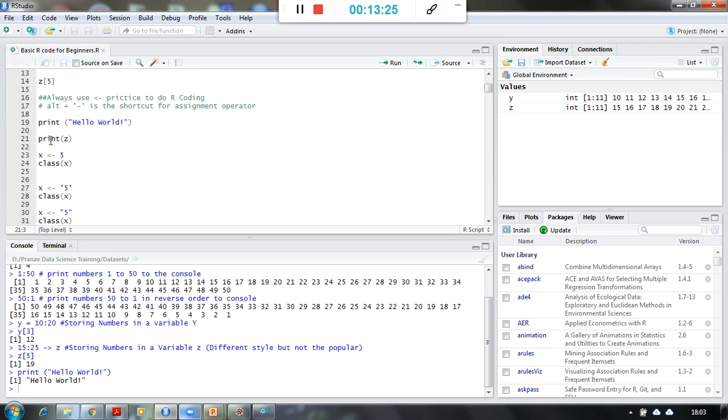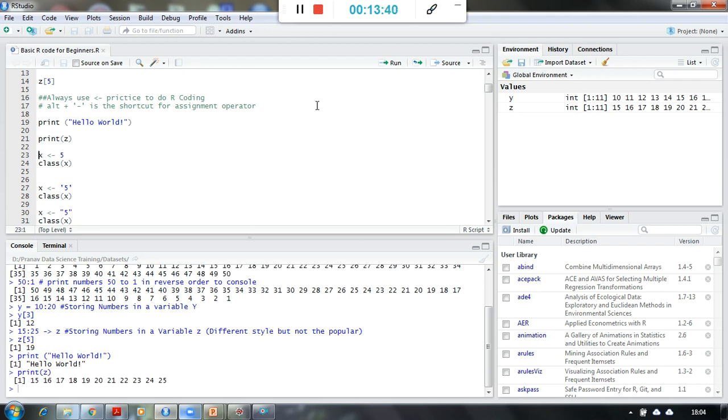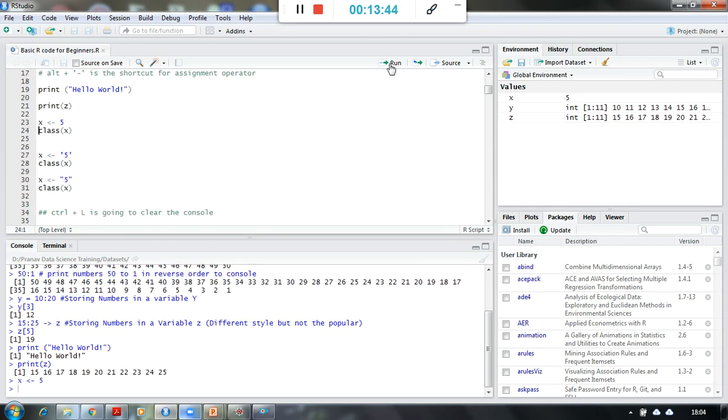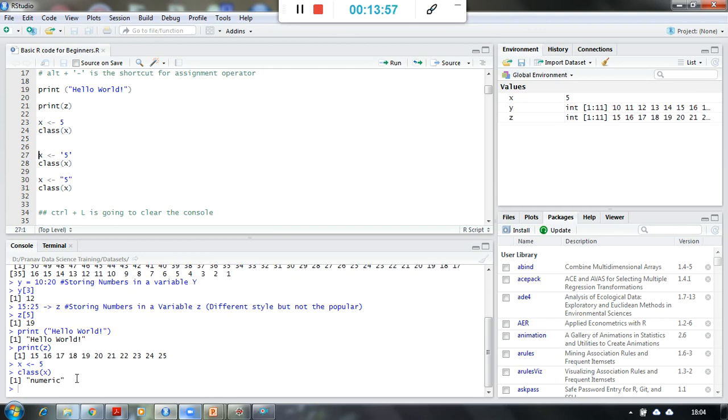Similarly, I can print any variable values into the console. If I use the print function and in that I say z, whatever values z is carrying, all those values will be printed over here. Now I am storing a value 5 in x. Class is another function which tells me what is the class of this variable. So I can say class of x. It will show me that it is a numeric class.